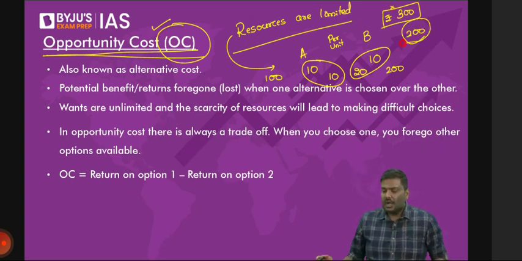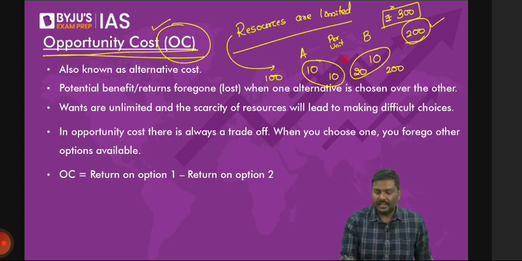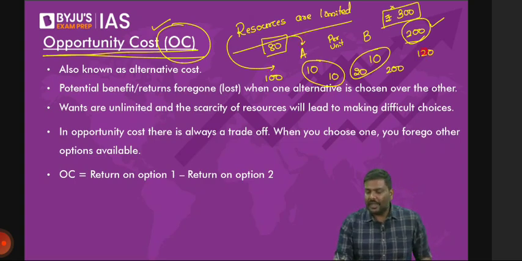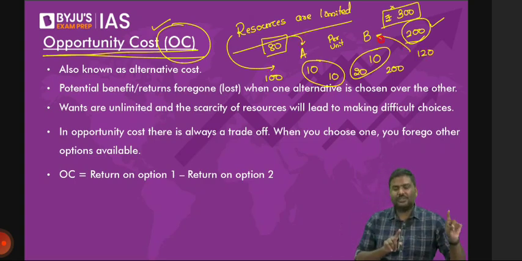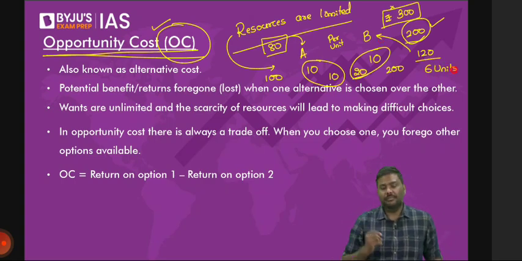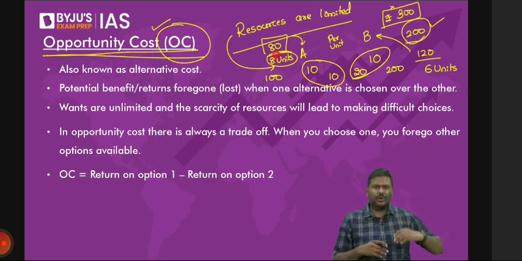Out of 200, I'll take a simple number here. Imagine you allocate 80 rupees to manufacture A and 120 rupees to manufacture B. Total 200. Which means at 20 rupees per unit, you'll be able to manufacture 6 units of B, and 8 units of A. Rather than manufacturing 10, you're producing 8 of A and 6 of B.